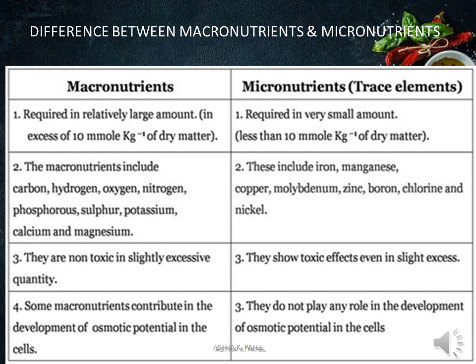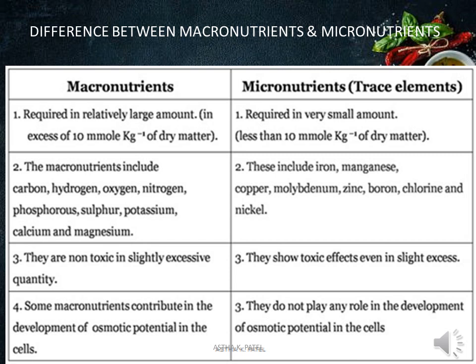The macronutrients include carbon, hydrogen, oxygen, nitrogen, phosphorus, sulfur, potassium, calcium and magnesium. These are all substances involved as macronutrients. Micronutrients include iron, manganese, copper, molybdenum, zinc, boron, chlorine and nickel.